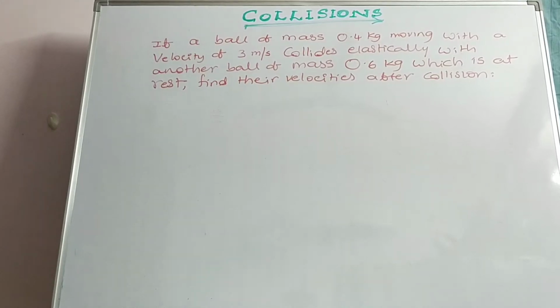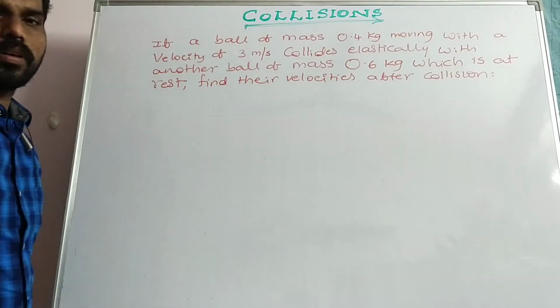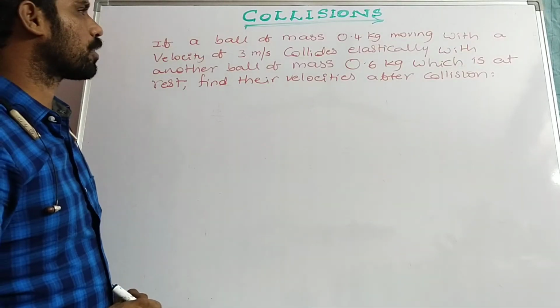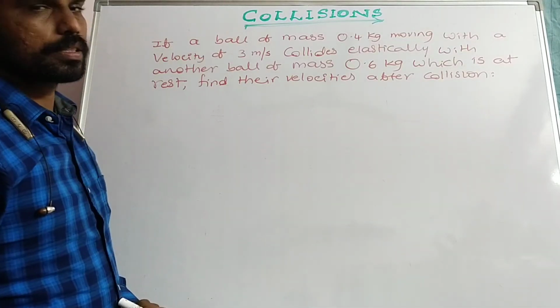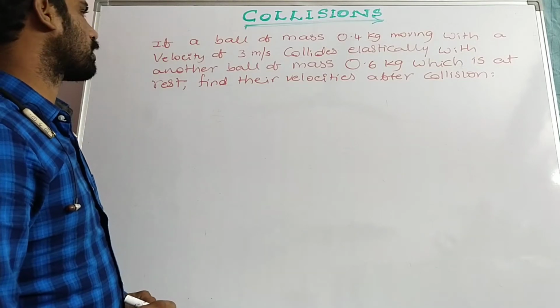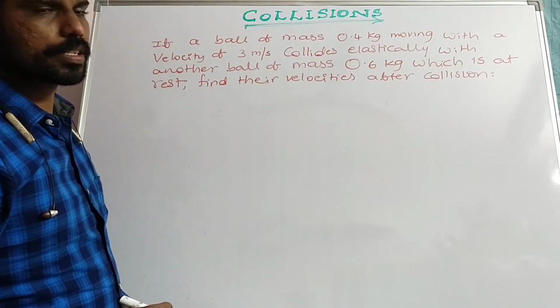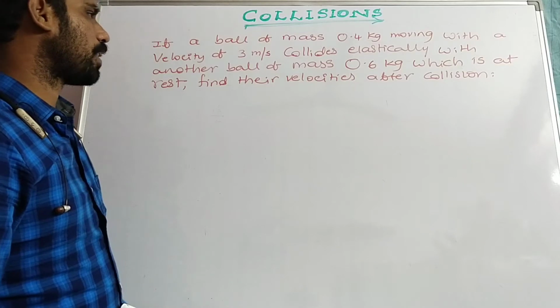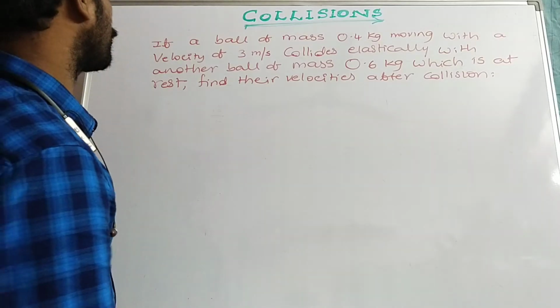Hi, here we have some problems on collisions. Let us see. If a ball of mass 0.4 kg moving with a velocity 3 meter per second collides elastically with another ball of mass 0.6 kg which is at rest, find their velocities after collision.